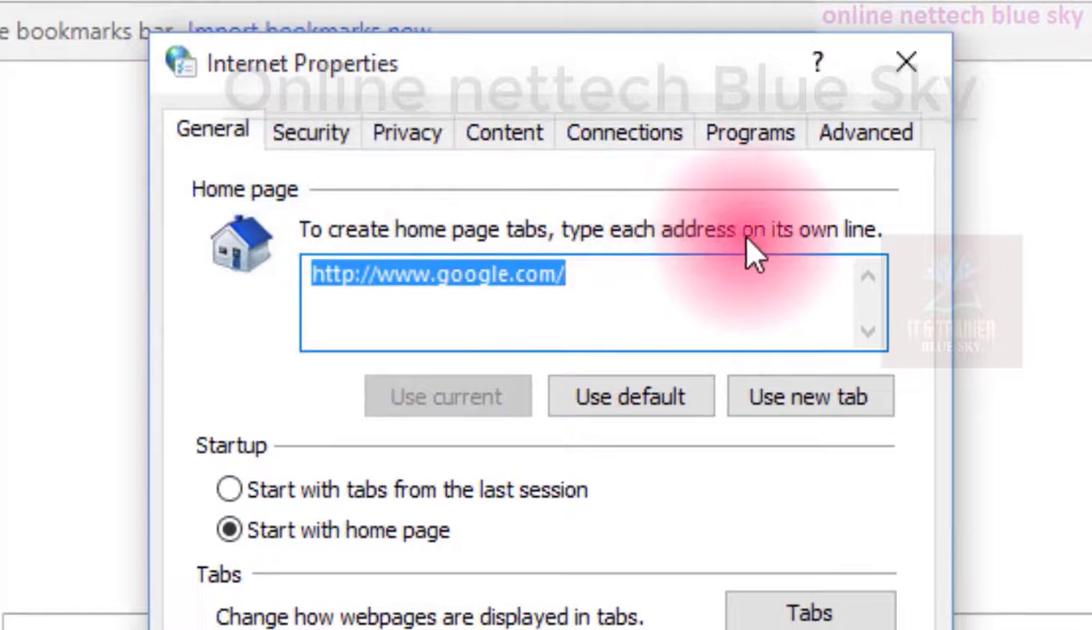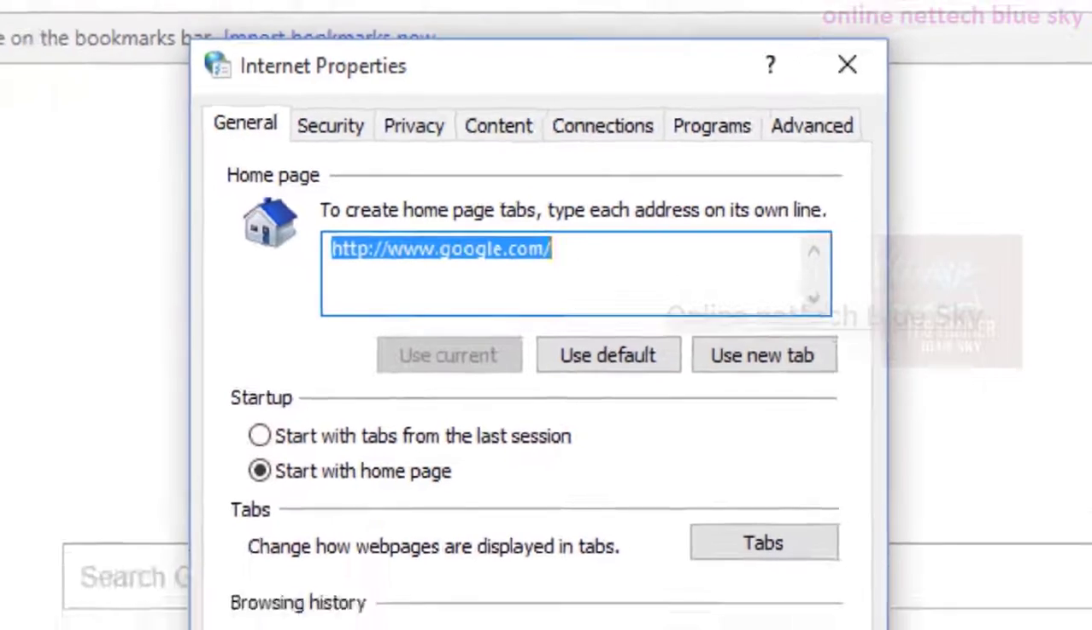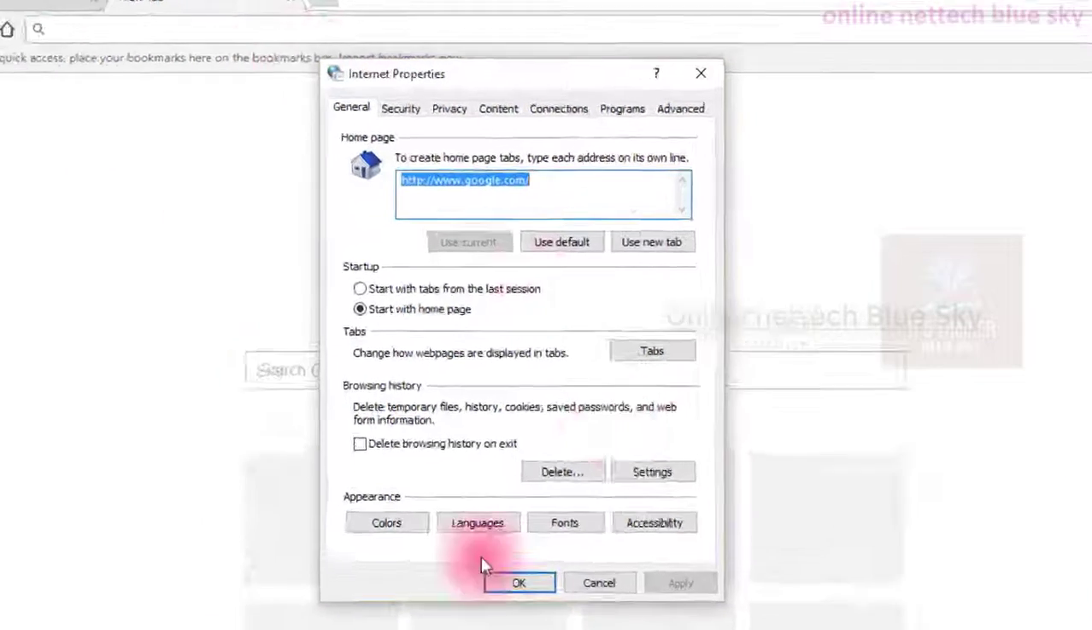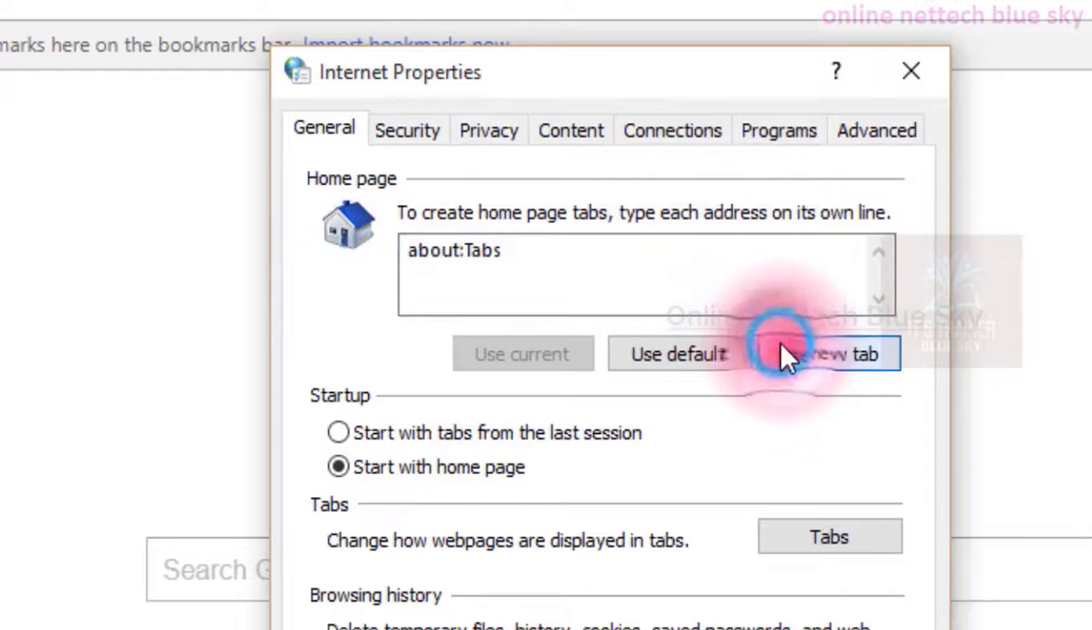To create home page tabs, type each address on its own line. So this is my browser, and I always find some information on the internet. First I'm using the Google company. Google is one type of search engine, very good at results for finding websites. So I'm using www.google.com. The Microsoft company newly created Bing here, www.bing.com.